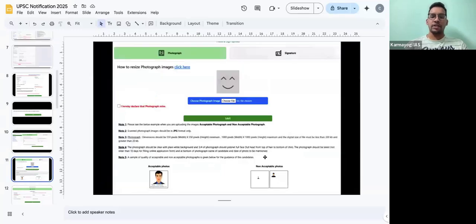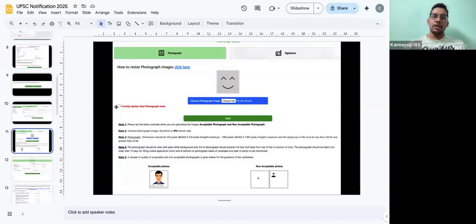There are some conditions here. There are many online tools, so you can just go there. You can edit, keep these pixels, whatever UPSC has asked. And if it is much more than this in terms of KBs or MBs, then you can again use online tools to compress the size. So you can just use those tools and compress, satisfy all these conditions for both photo and signature together, and upload here. And once all the conditions are satisfied, you then click here and then save it again, right?